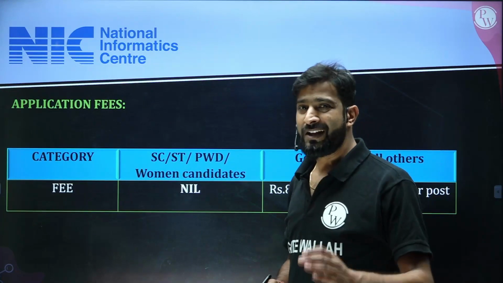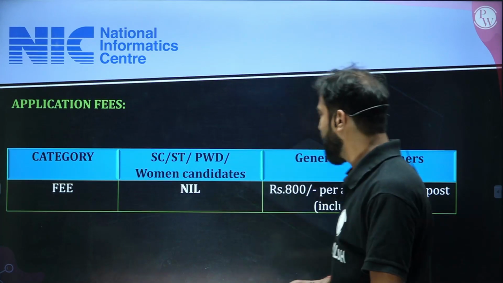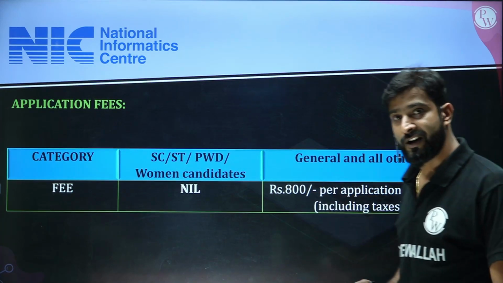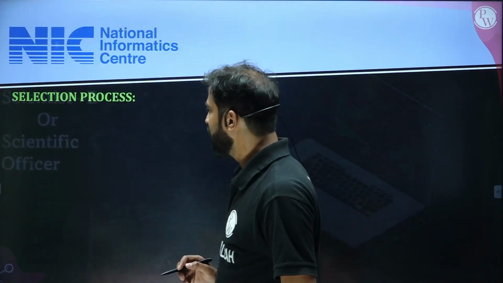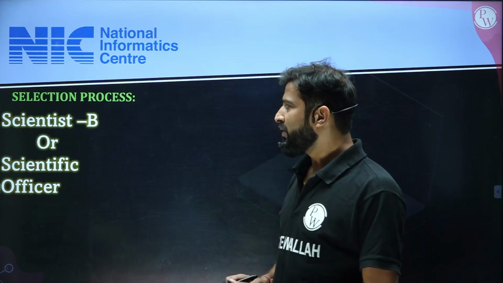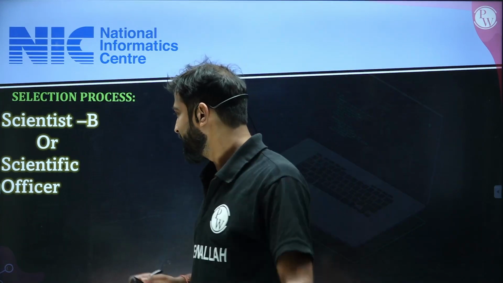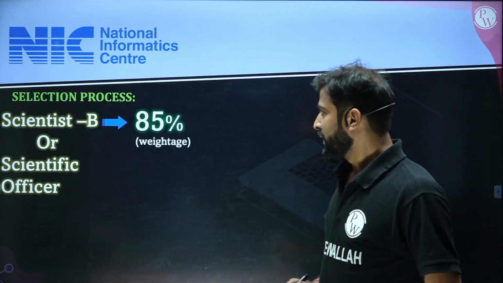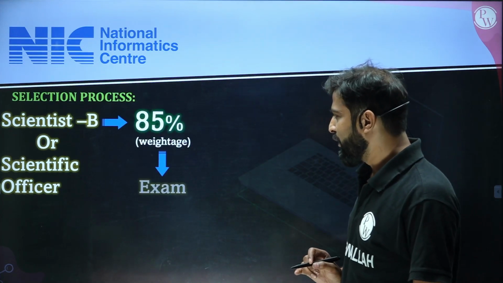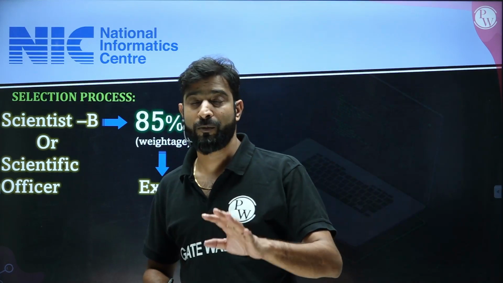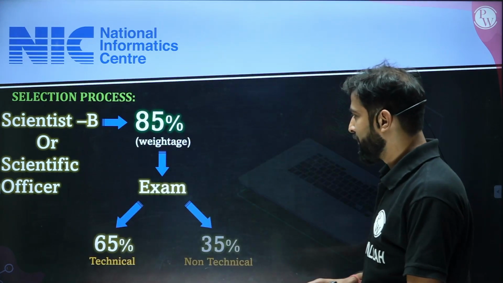For the SC ST category there will be no fee, but for the general and for the OBC the fee is just 800. Now, selection process. First I am talking about Scientist B, that is the level 10 job, Scientific Officer. 85% weightage is for the exam, whatever written paper you are writing. So 85% marks is counted on that.